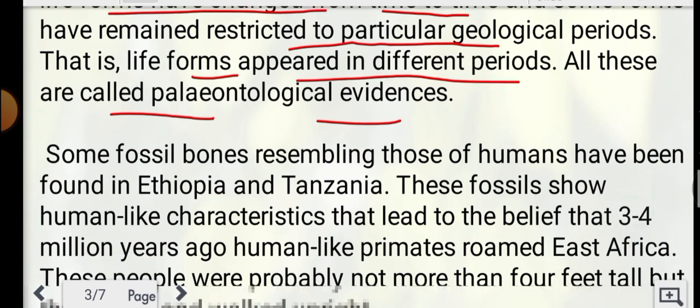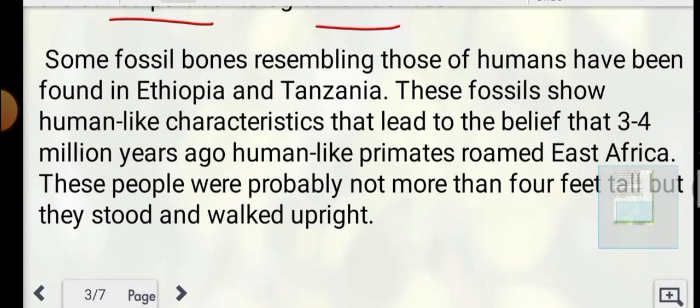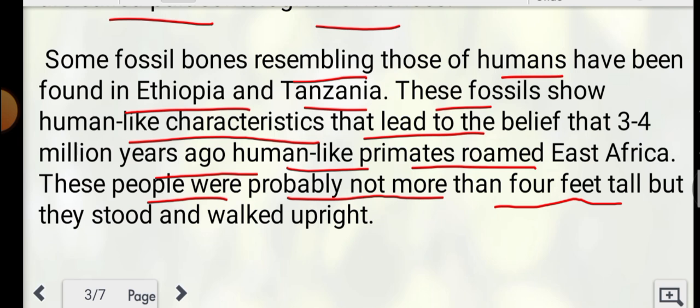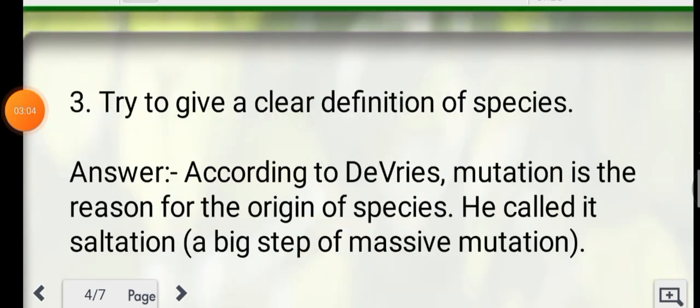Some fossil bones resembling those of humans have been found in Ethiopia and Tanzania. These fossils show human-like characteristics that lead to the belief that 3 to 4 million years ago, human-like primates roamed East Africa. These people were probably not more than 4 feet tall, but they stood and walked upright.